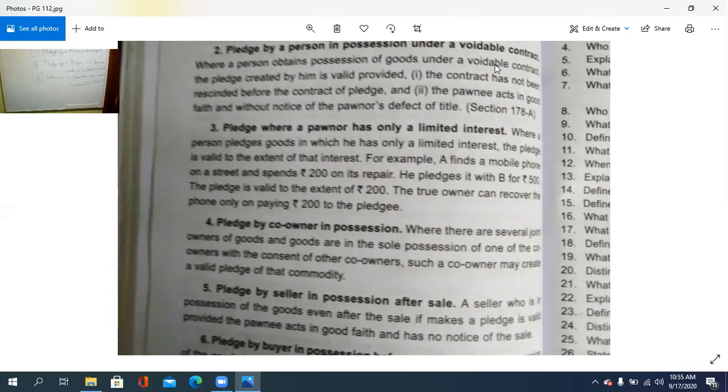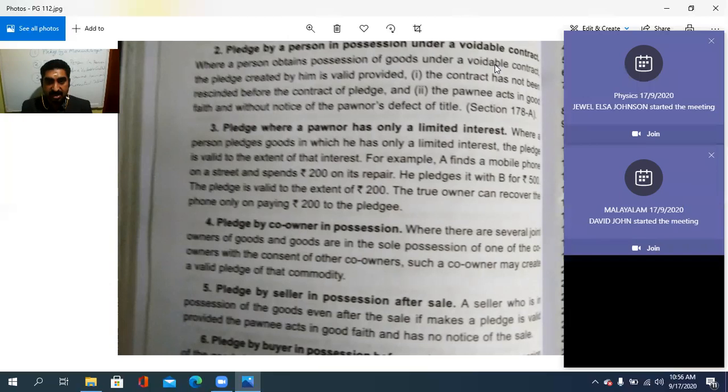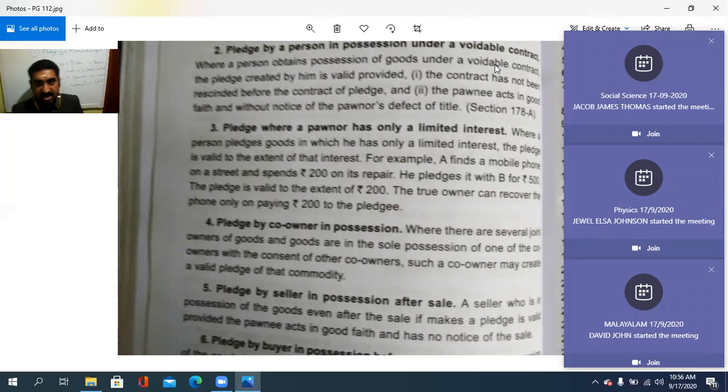So in such a case, the pledge is valid to the extent of 200 only, because the exact repair charges are 200, and up to that limit only he is interested. So he pledges it with B for ₹500, and the pledge is valid to the extent of ₹200. The true owner can recover the phone only on paying ₹200 to the pledgee.